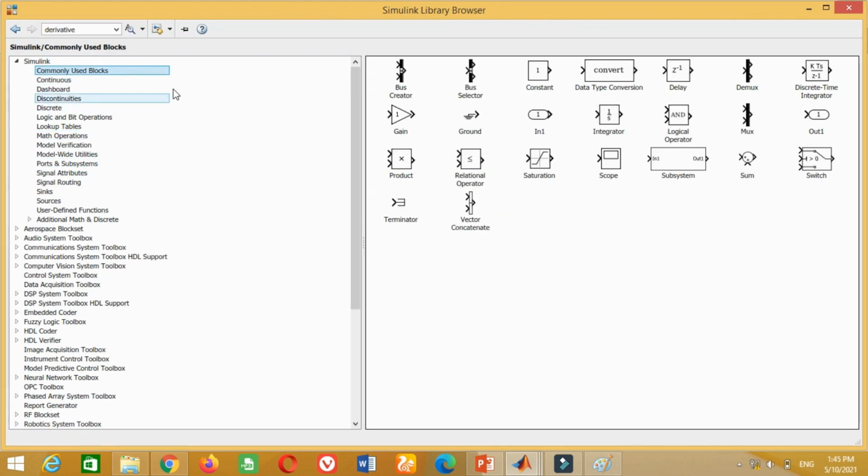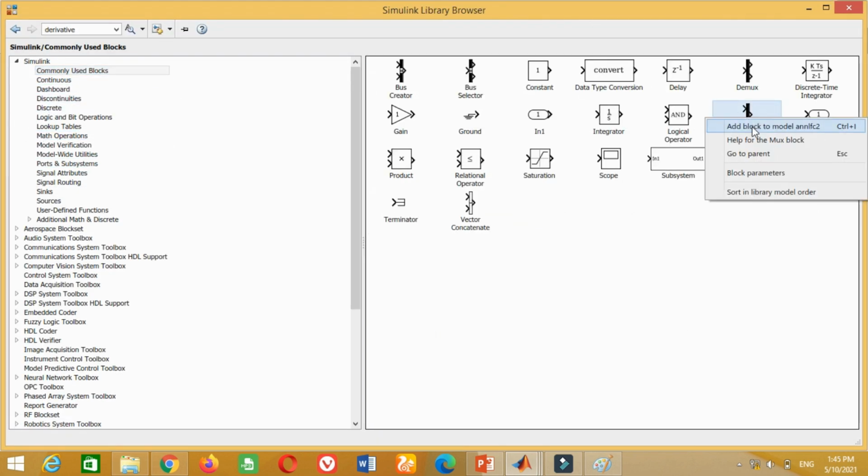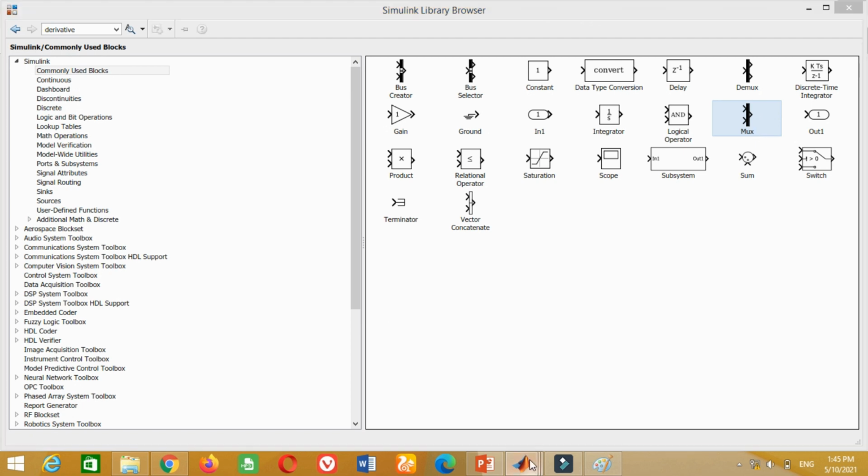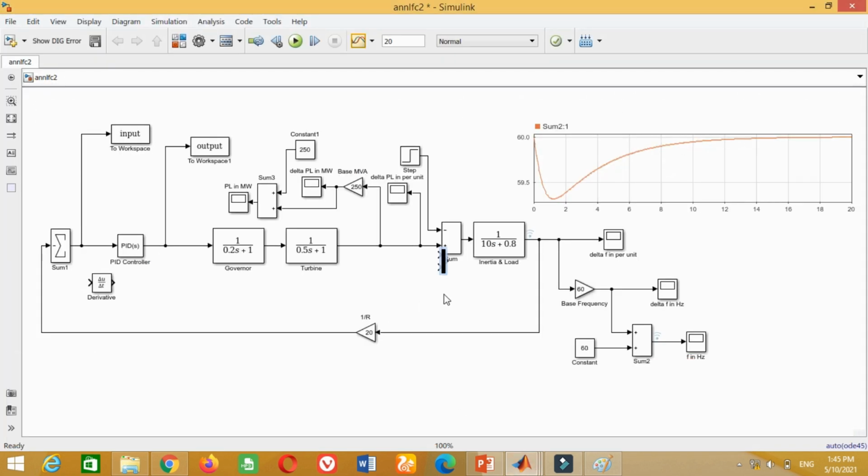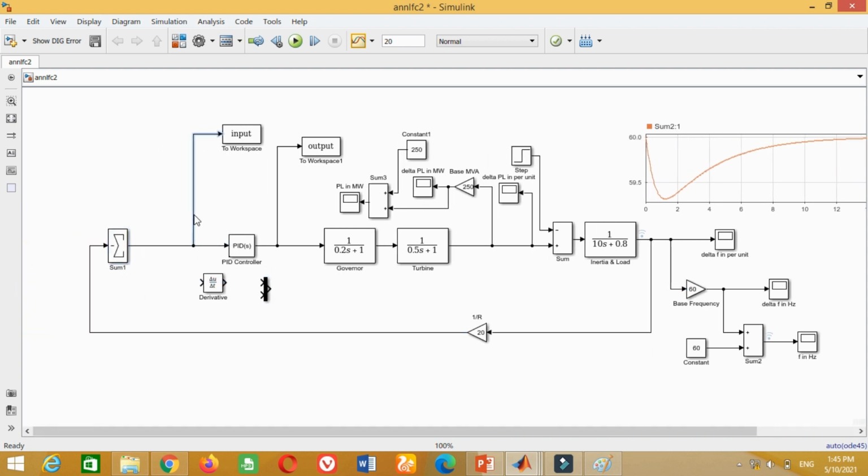Now we need a multiplexer block because we have to combine two input signals. Therefore, take this multiplexer block from here and bring it in the model. Now connect the derivative block here. Similarly, connect the output of the derivative block to one port of the multiplexer block and connect the other port